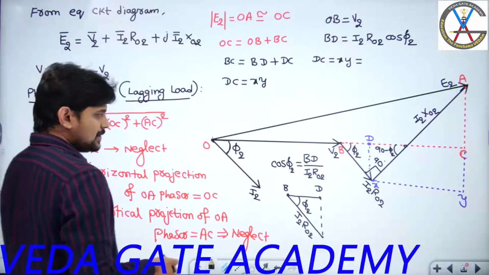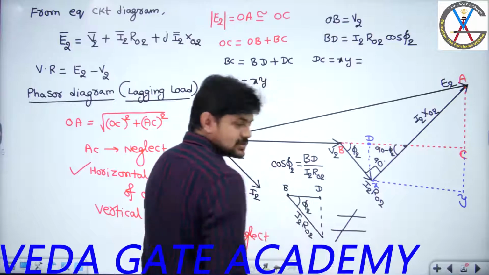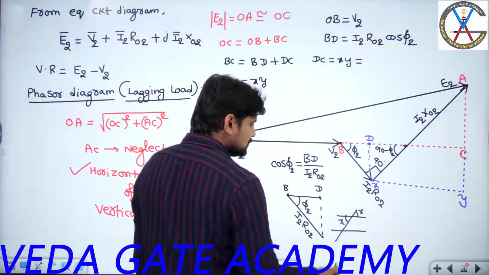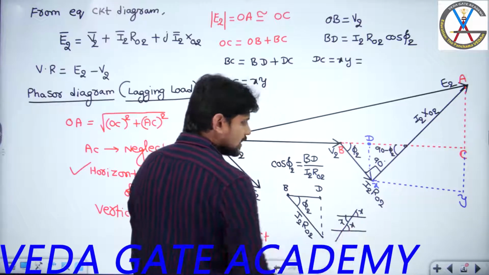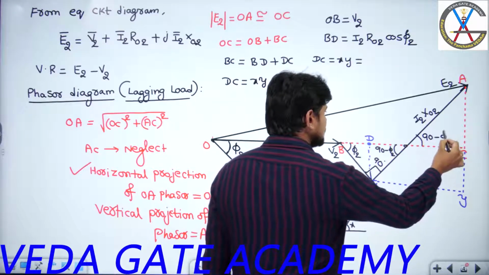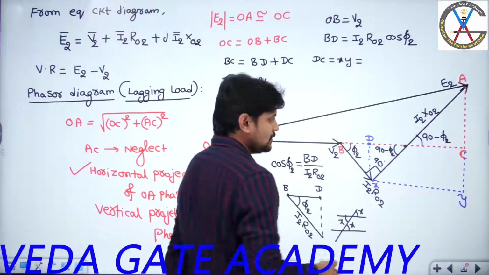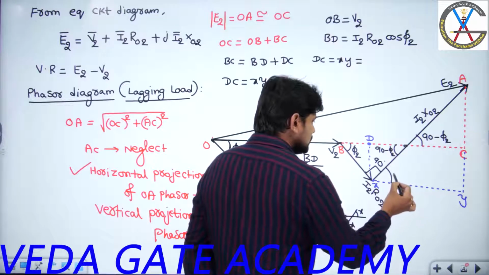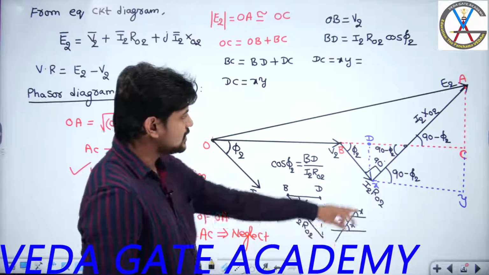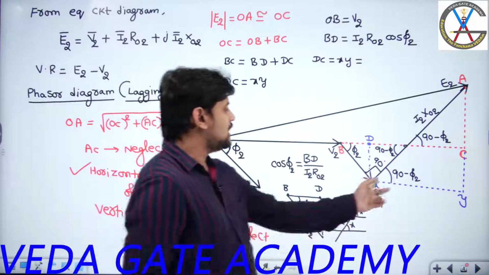And we know in mathematics we have seen that if I take a particular line and draw lines in this fashion, horizontal lines, and if I say this angle is x, obviously this angle is also x. The same thing I am doing here. So if this is 90 minus phi 2, I can say this angle is 90 minus phi 2. This line is making an angle of 90 minus phi 2 from the horizontal line. So if I know this angle is 90 minus phi 2, can you tell me what this angle is? This angle is also 90 minus phi 2. That's it. Now once I know this, how to calculate the length XY?